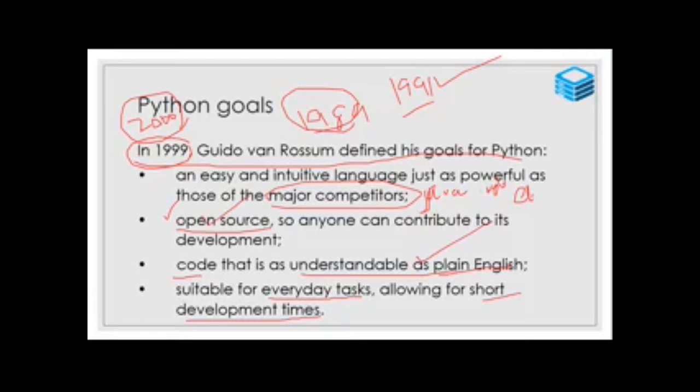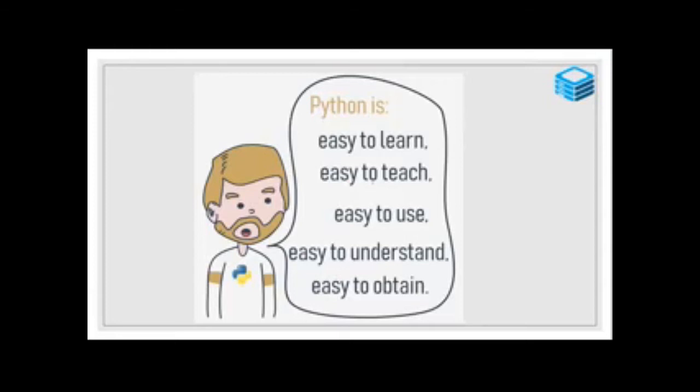So to beat the major competitors, he developed it as open source, with plain English, for developing a component or a program in a very short period. So nowadays Python is easy to learn, easy to teach, easy to use, easy to understand, easy to develop an application.